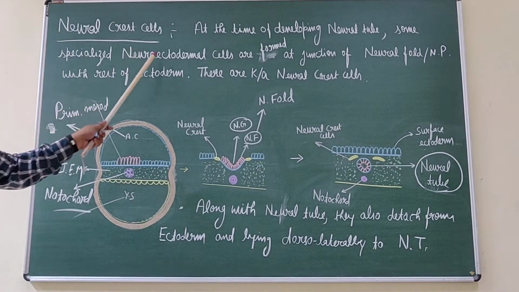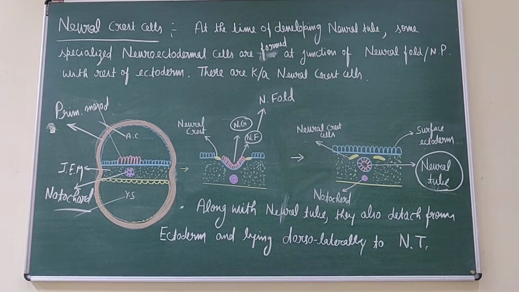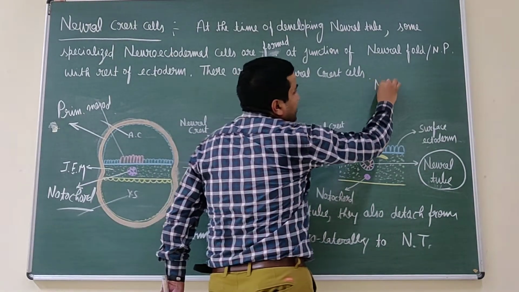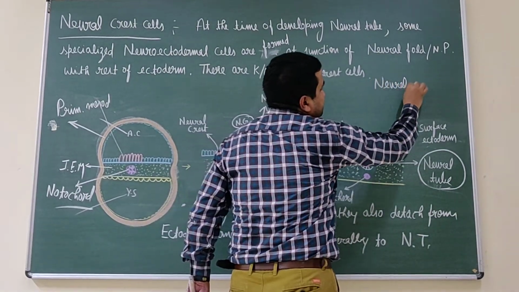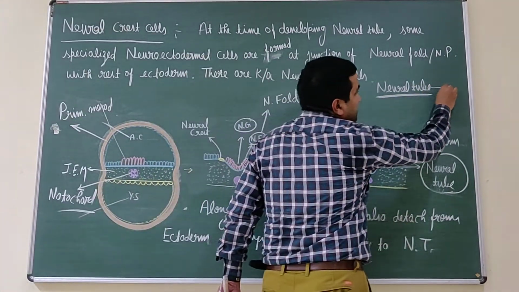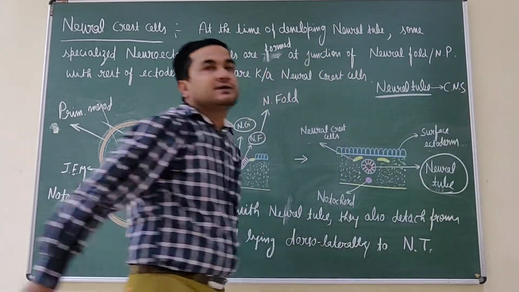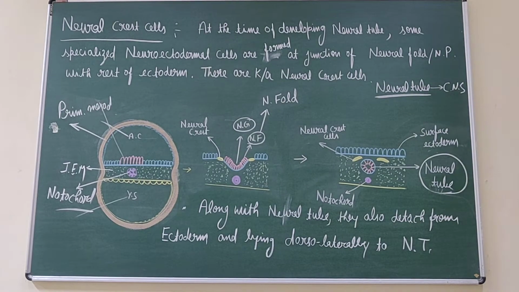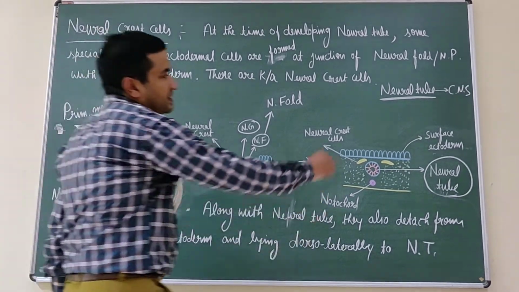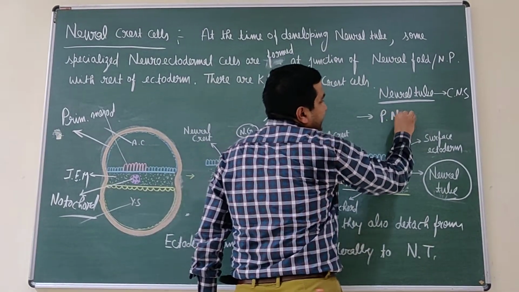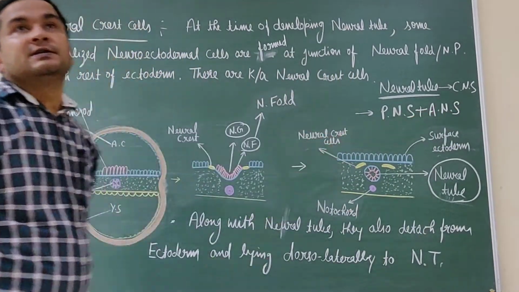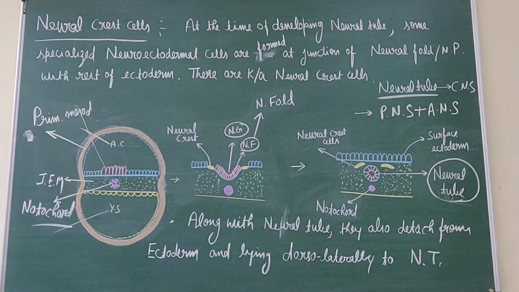Now next, neural crest cells. As we know, the neural tube forms the central nervous system. It forms the brain and the spinal cord. While the neural crest cells form the major part of the peripheral nervous system as well as the autonomic nervous system. The major part of these systems develops from these neural crest cells.